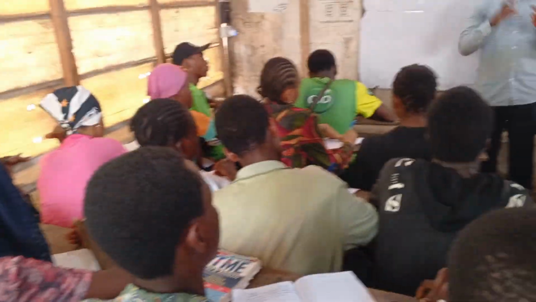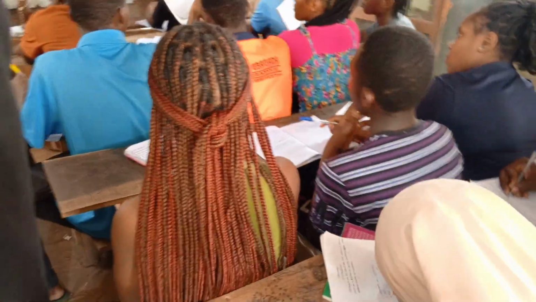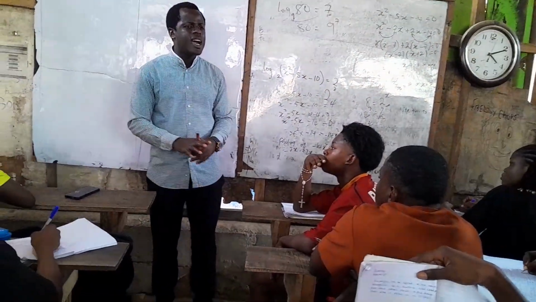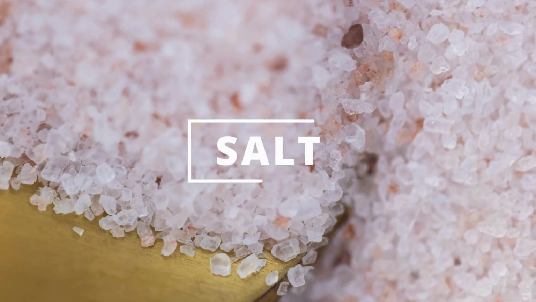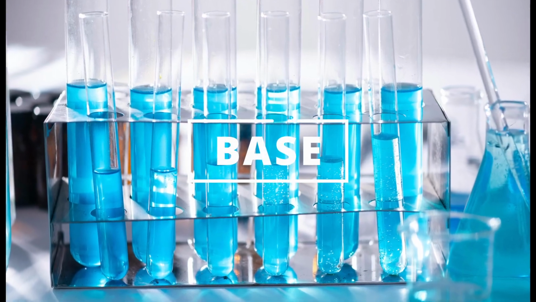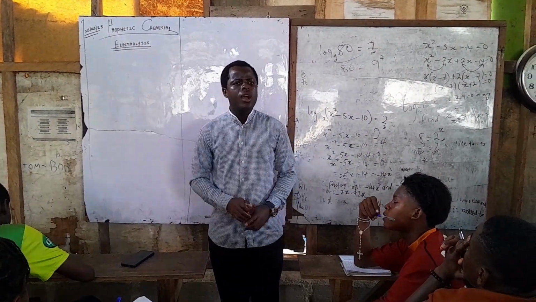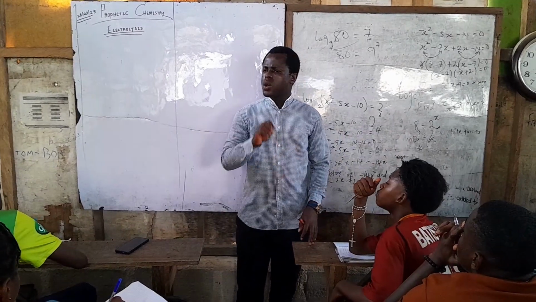Now look up please. What is an electrolyte? That's what comes to your mind. Every terminology in science demands explanation. An electrolyte can be said to be a substance that can allow electric currents to pass through it. Examples of electrolytes are salt. Salt is an electrolyte. Acid is an electrolyte. Base is an electrolyte. Those are compounds that can be decomposed, either in their molten state, current will pass through them, or in their solution state, current will pass through them.